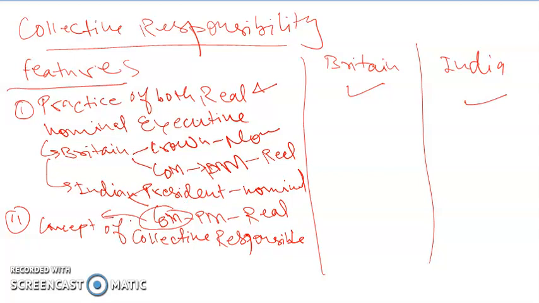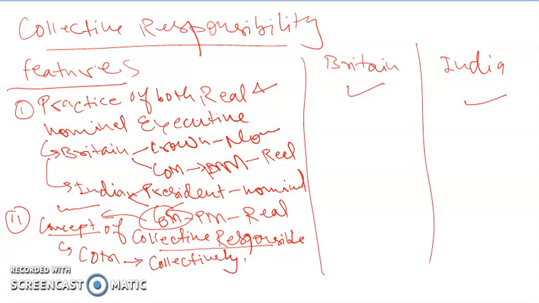And government is formed in the lower house, so mostly from the lower house, though a member can be from the upper house also. In the Council of Ministers, a minister can be from the upper house also, but generally it is the lower house of the parliament. So to be a member of the Council of Ministers, you have to be a member of either house of the parliament. So this provides a concept of collective responsibility, because the Council of Ministers is collectively responsible